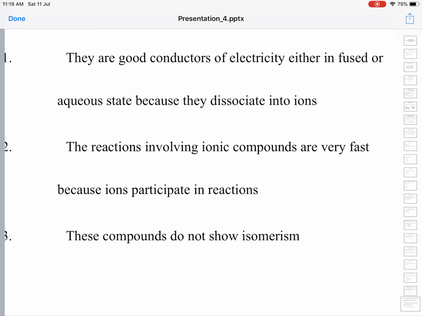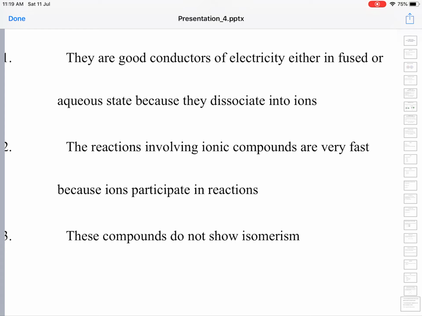Isomerism comes from directional bonds; if a bond is directional, they exhibit isomerism. In ionic compounds, the ionic bond is non-directional, because a given ion is surrounded by a number of oppositely charged ions.